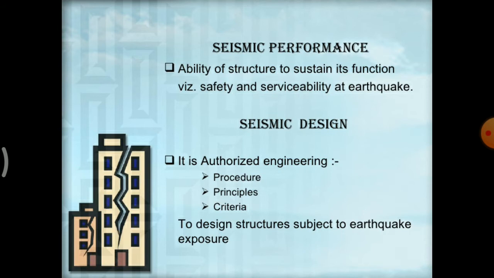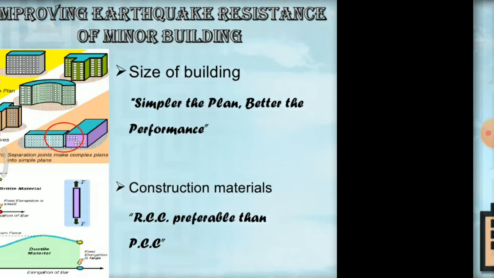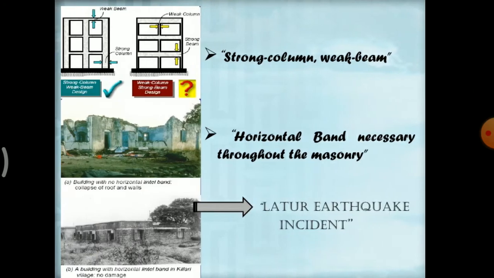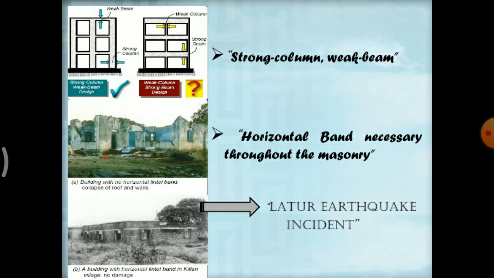So the seismic performance is the ability of a structure to sustain its function with safety and serviceability at earthquake. So the seismic design considers procedure, principles and criteria to design a structure subject to earthquake exposure, so improving earthquake resistance of a minor building. So the size of building, the simpler the plan, the better the performance, and for construction material, RCC is preferable to PCC, meaning a mixture of concrete, and RCC has reinforcement. Okay, so strong column and weak beam is the basic concept for any structural design.